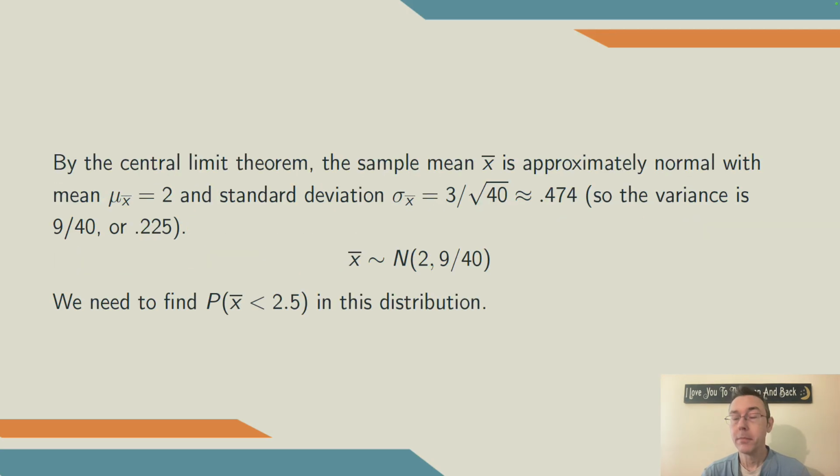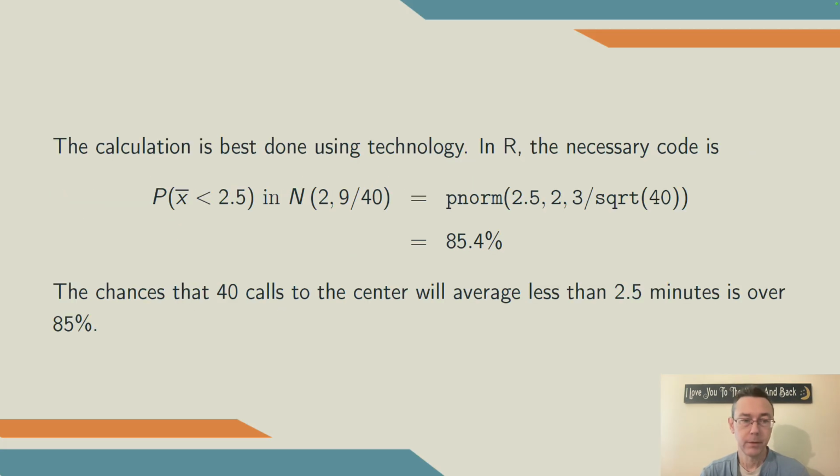By the central limit theorem, the sample mean x bar has an approximately normal distribution with mean of 2 and standard deviation 3 divided by the square root of 40. So the mean is the same as the population mean. The standard deviation is the population standard deviation divided by the square root of the sample size. The variance is going to be the square of that. We can summarize by saying that the distribution of x bar is N(2, 9/40). That N notation wants mean and variance, not mean and standard deviation. So we need to compute the probability of getting a random value less than 2.5 in this distribution.